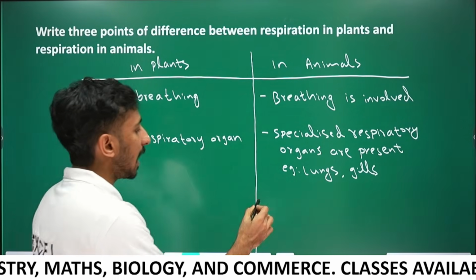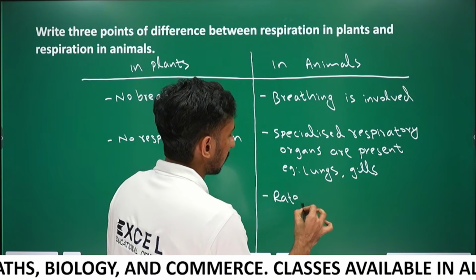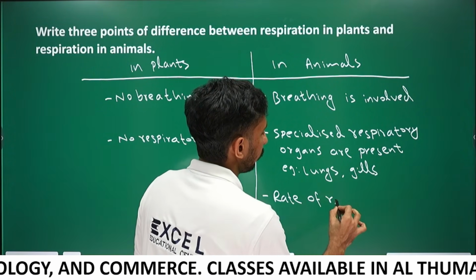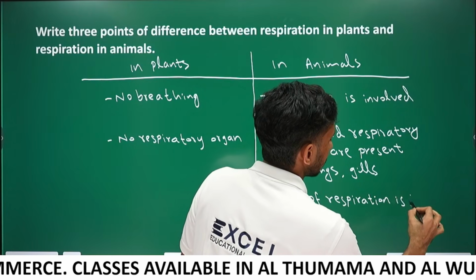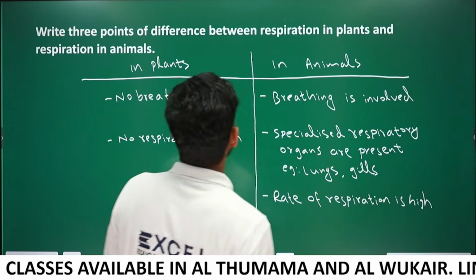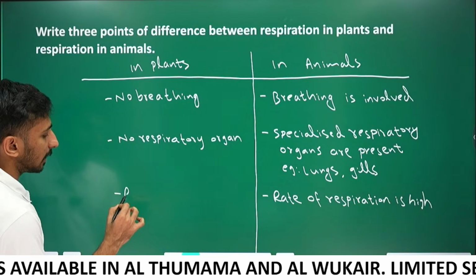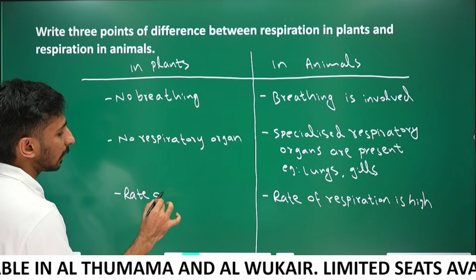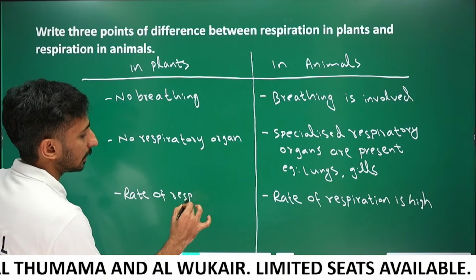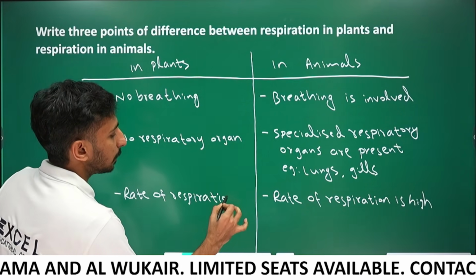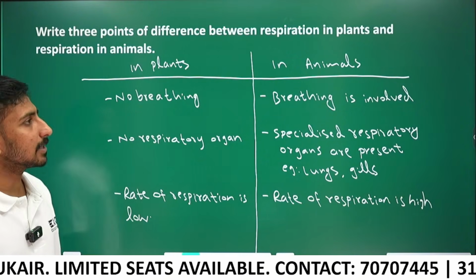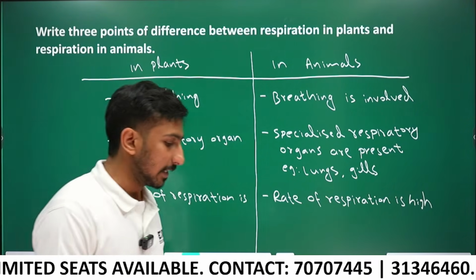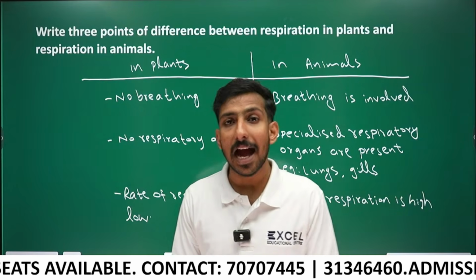And in animals, rate of respiration is high, but in plants, rate of respiration is low. Okay guys, that is the answer for this question: difference between respiration in plants and animals.